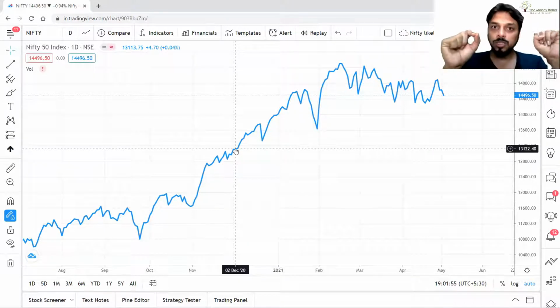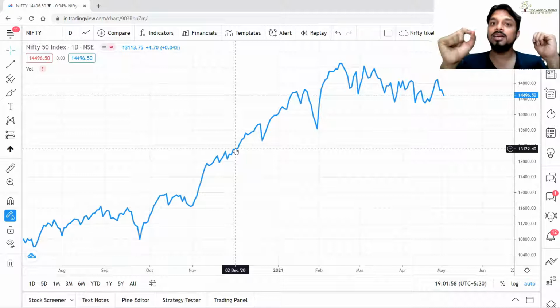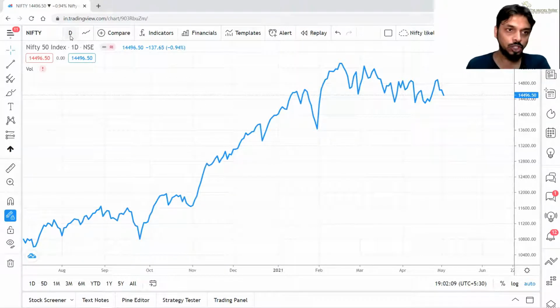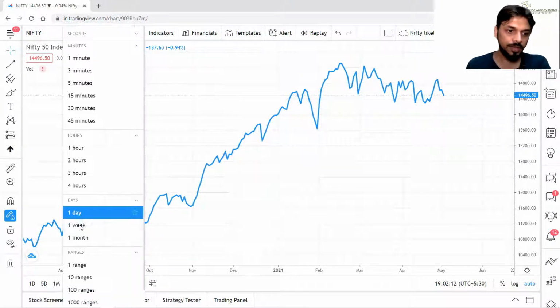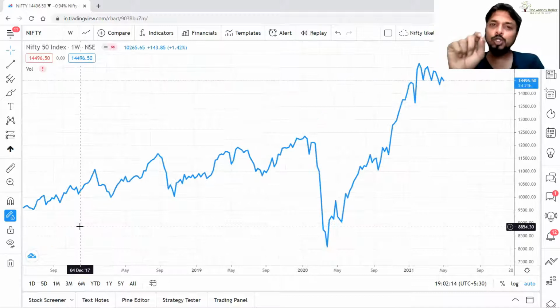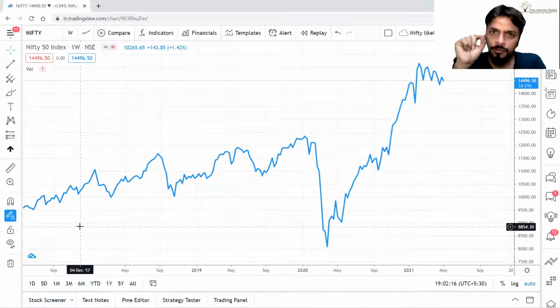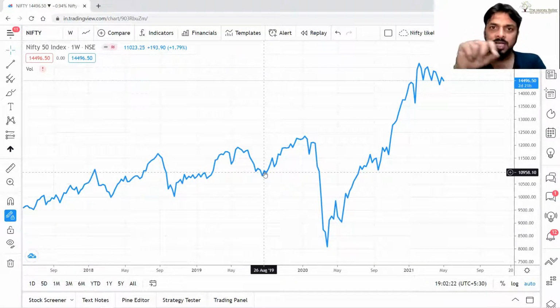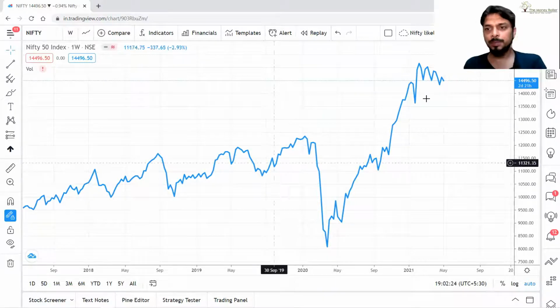So the close doesn't tell us all the information about the entire day's activity or the entire time frame's activity. If you change this to a weekly chart, then the line will show you only the weekly closing price. That means each point is associated with that time frame's closing price.